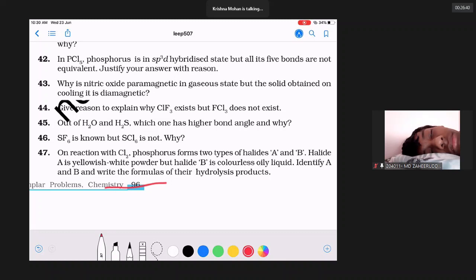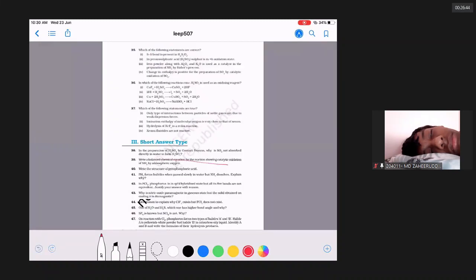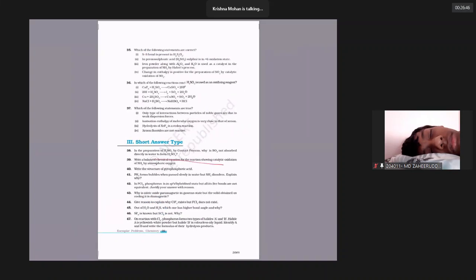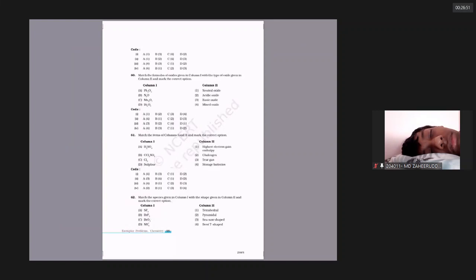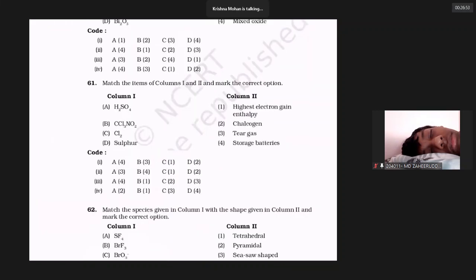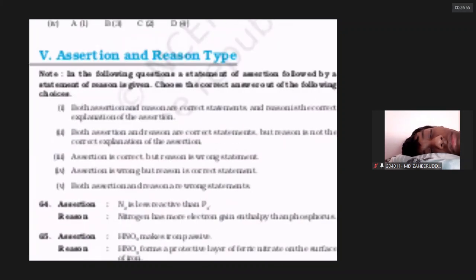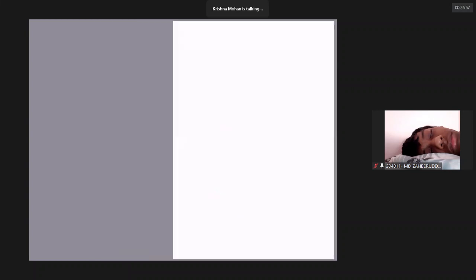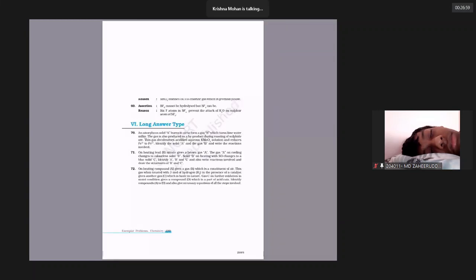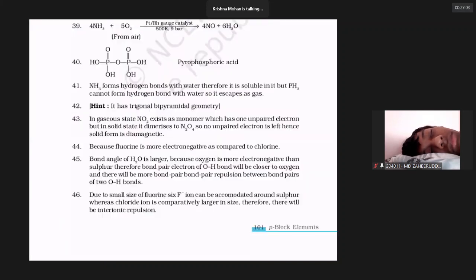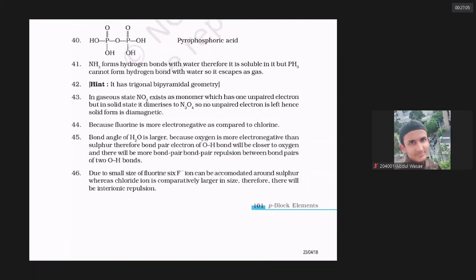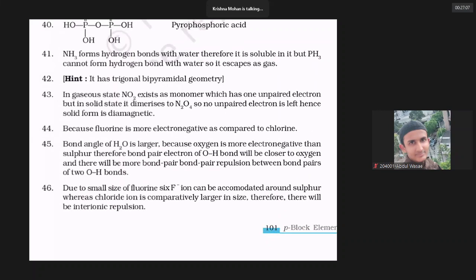Are we very clear? Hello? Yes, sir. You can see the answer suggested by the National Testing Agency. All of you should try to answer all the questions given in this. Now, really, I am investing time because you are not doing. See the answer given: NH3 forms hydrogen bonds with water, therefore it is soluble. Okay.